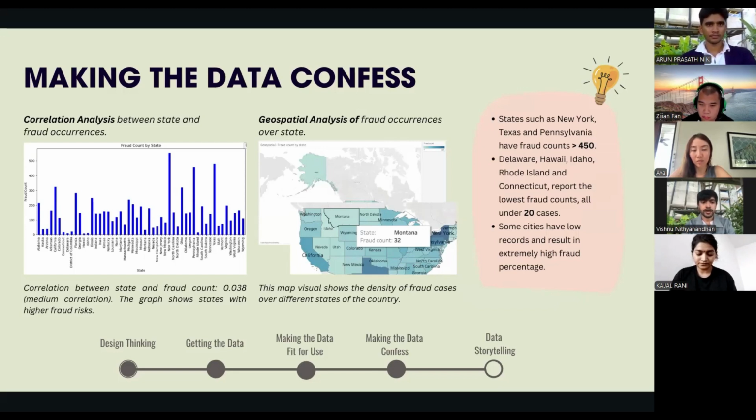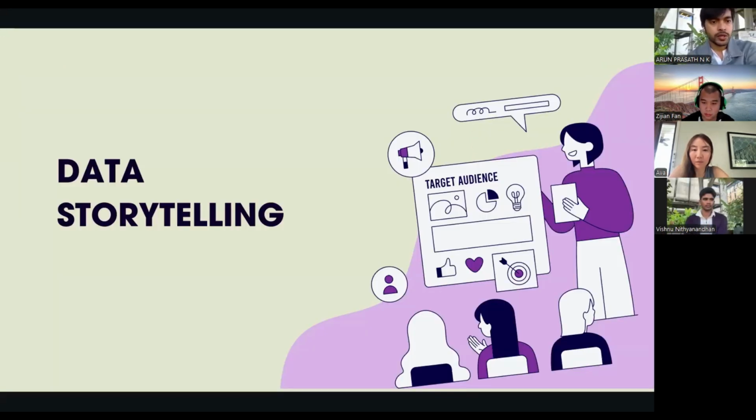We performed geospatial analysis of fraud occurrences over states to see the density across states. From the visuals, we can clearly see that states such as New York, Texas, and Pennsylvania have fraud counts of more than 450, whereas states like Delaware, Hawaii, Idaho, and a few other states report the lowest fraud counts, less than 20 cases. Now we move on to data storytelling.